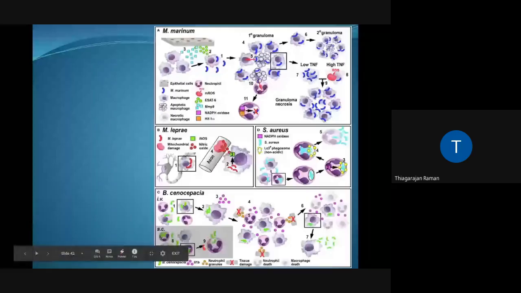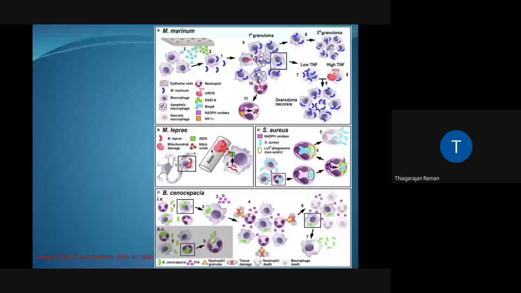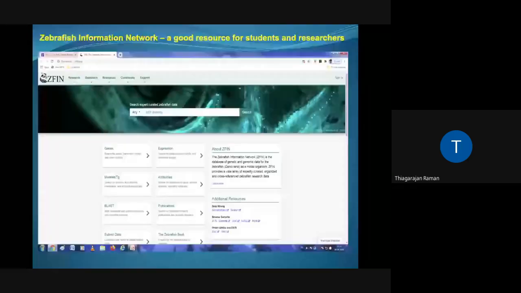Here it is intravenous. They can take up the pathogen, but here they have identified that neutrophils are not capable of controlling the infection. The pathogen actually survives the neutrophil attack and escapes. So these are some of the ideas that have been generated using zebrafish as an experimental model.